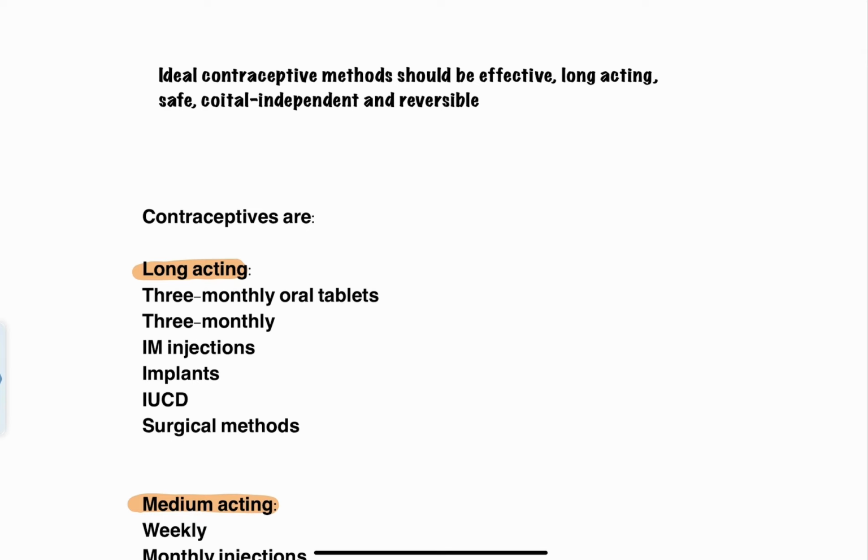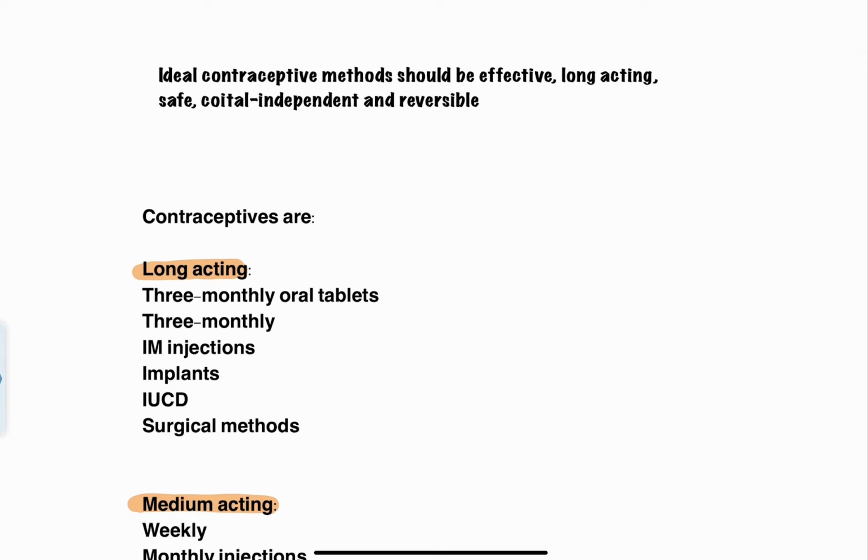Also, an ideal contraceptive method should be very effective, safe, long lasting in nature, and coitus independent, right? What is coitus independent? Irrespective of having coitus or not, the contraceptive effect has to be present throughout the time the patient is desiring contraception.